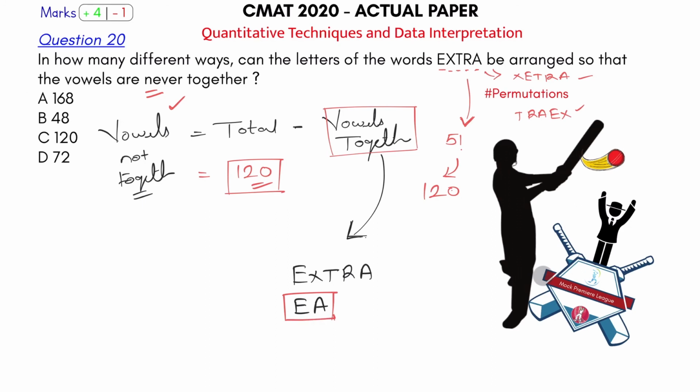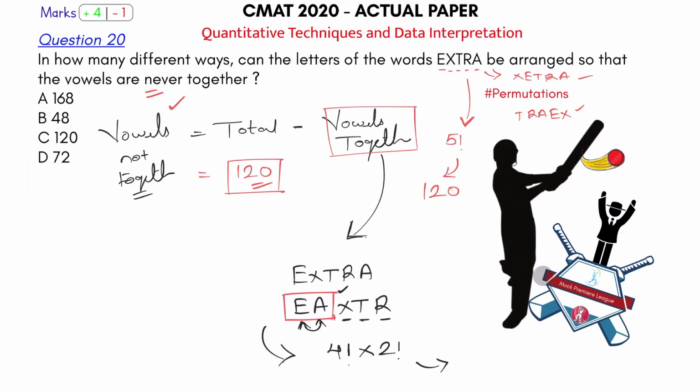Rest of them will be now what? E and A, then X, T, R. Now see how many alphabets are here? 1, 2, 3 and 1 group. So 4 could be arranged in 4 factorial ways. So these are the number of ways in which the vowels can be together, but they can arrange among themselves, right? In 2 factorial ways. So 4 factorial into 2 factorial.